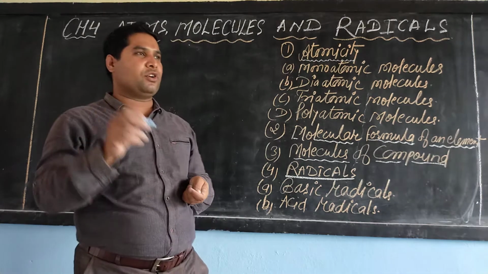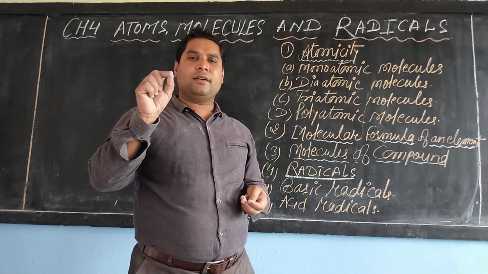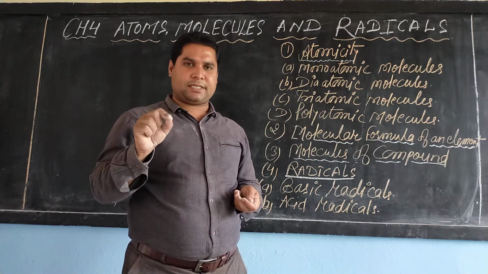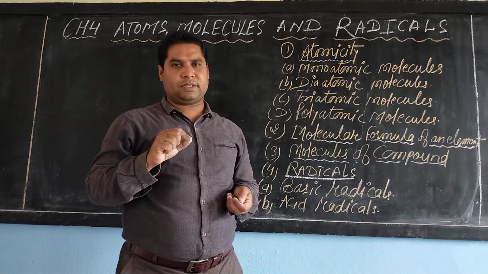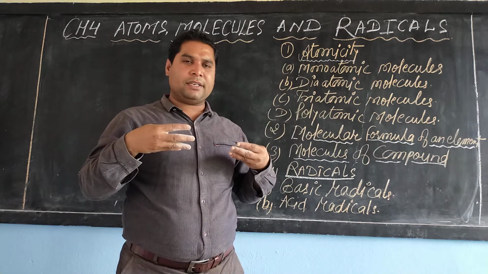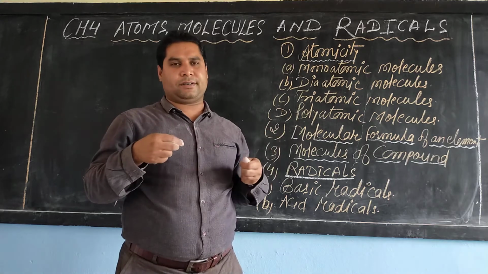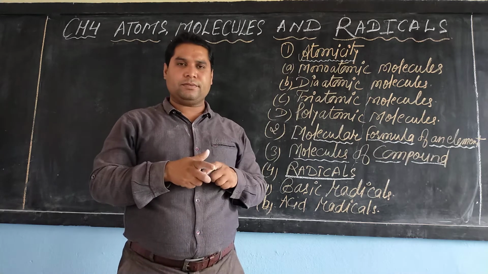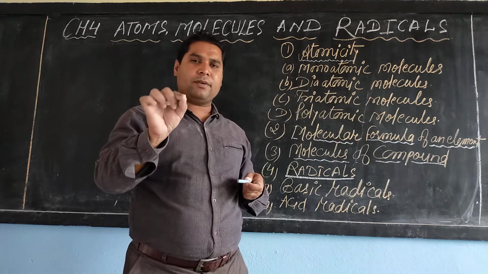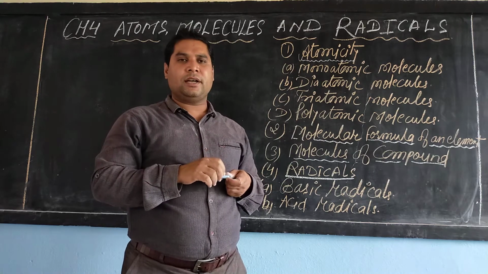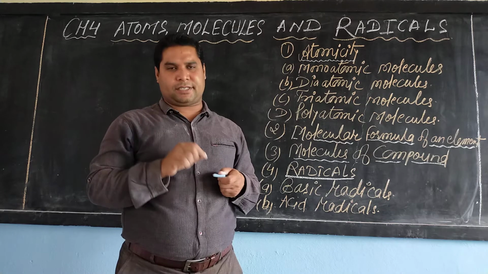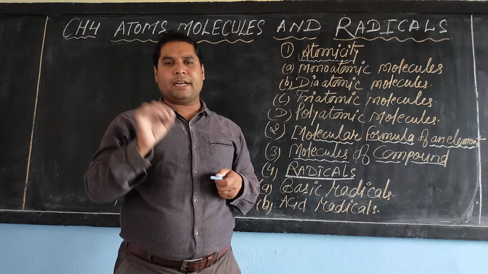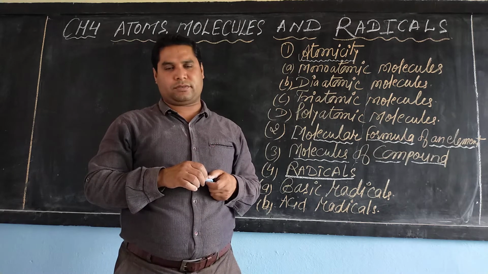So dear student, you should know that atoms of metals and metalloids do not combine with each other. So atoms of metals and metalloids are considered or regarded as molecules.